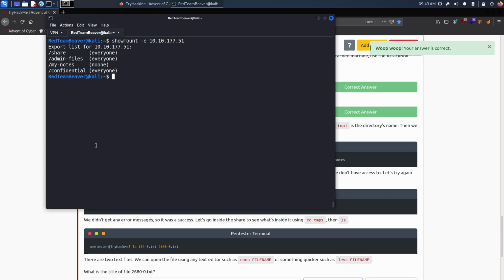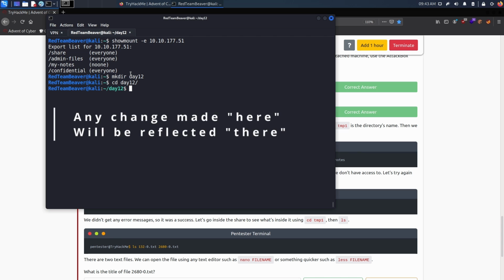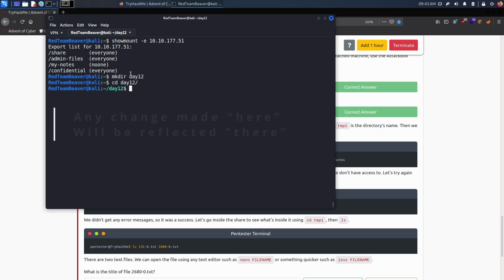So what can we do now? Well, what we can do is make a temporary directory and go into it. And now, to make our life easier, we could create a folder for every share and then try to mount that share into our local folder. So we're basically grabbing the remote share and linking it to something that's local on our machine. And whatever we do inside that share will actually be displayed in the remote share as well. So be careful about that.